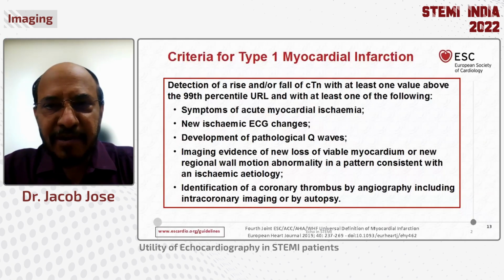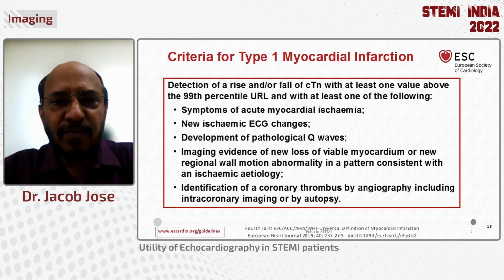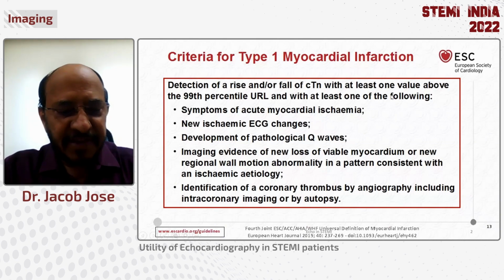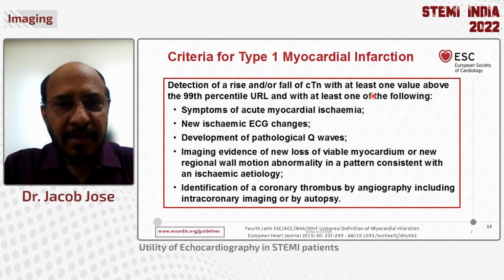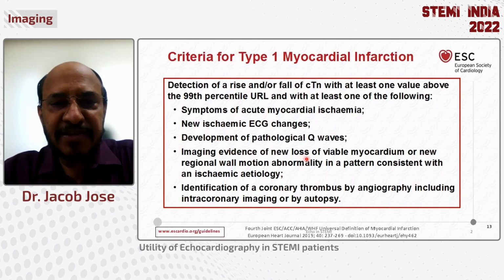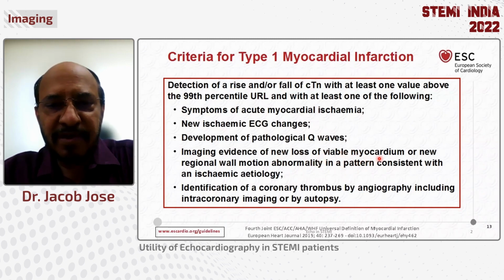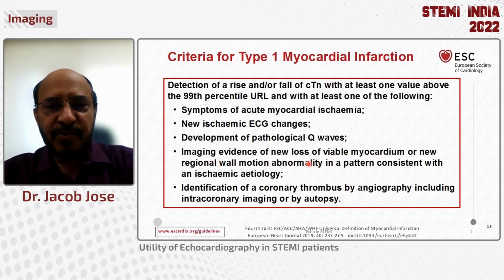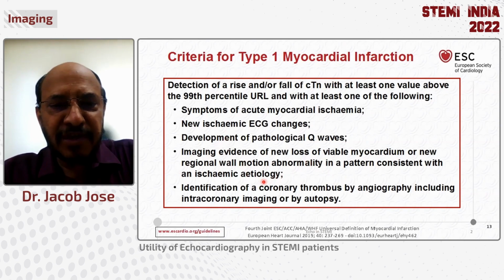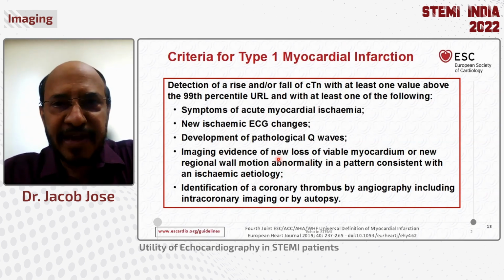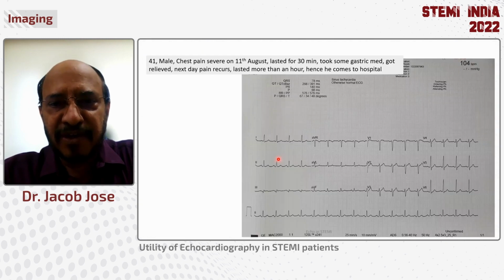The criteria for myocardial infarction is based on a rise and fall of troponin along with another item. You will see here that you can have ECG changes, number one. You can also have chest pain, and it has now been added in the fourth definition of myocardial infarction. You can look for a regional wall motion abnormality. So in today's talk, I will show you how this identification of the regional wall motion abnormality is useful in the diagnosis of myocardial infarction.